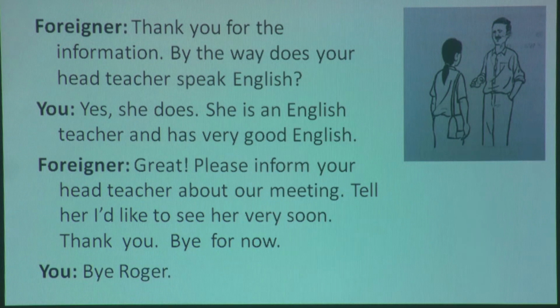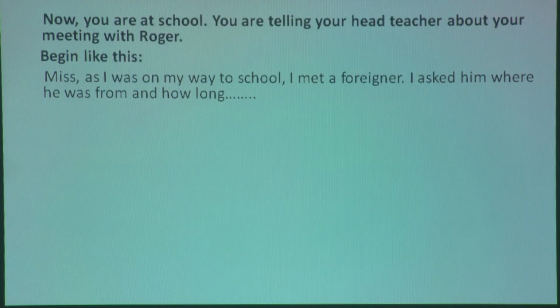Okay, bye Roger. So, now you are at school, you are telling your head teacher about your meeting with Roger. Begin like this. Okay, so you find the same exercise in your book, right? Begin like this means please use indirect speech. And you can begin like this.